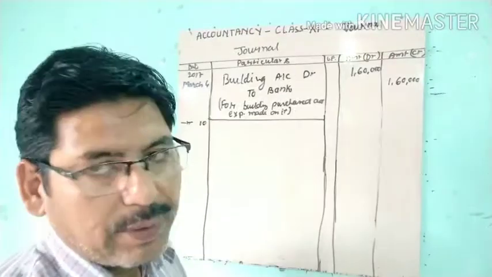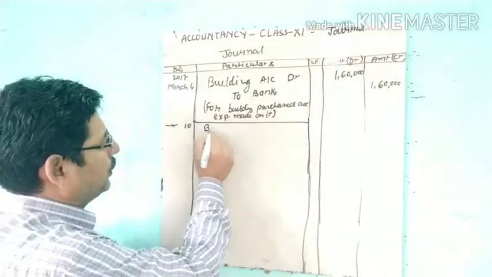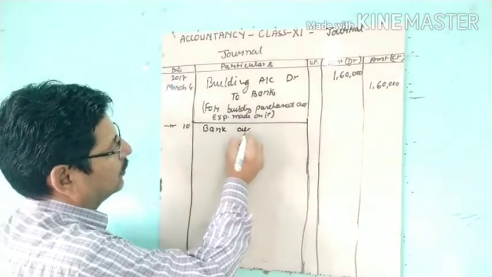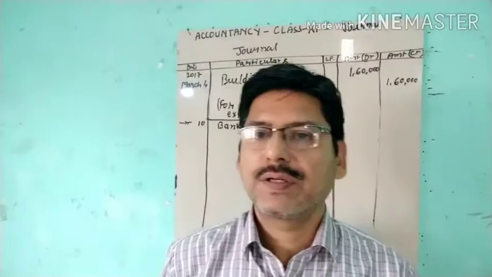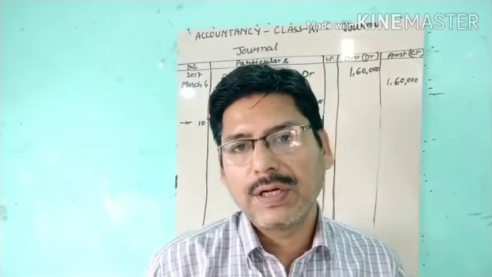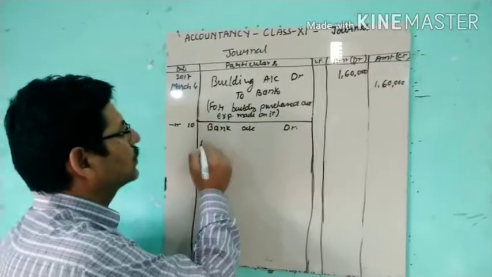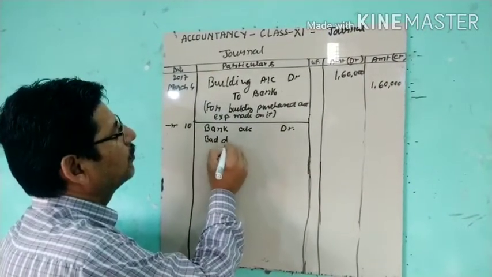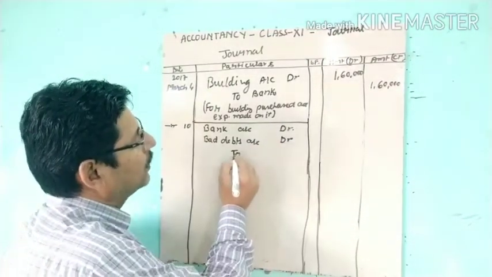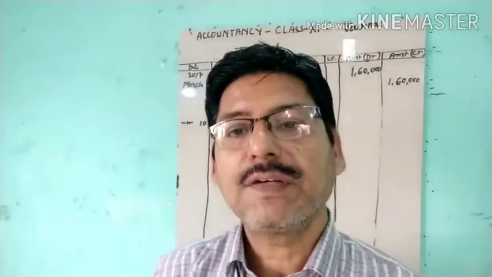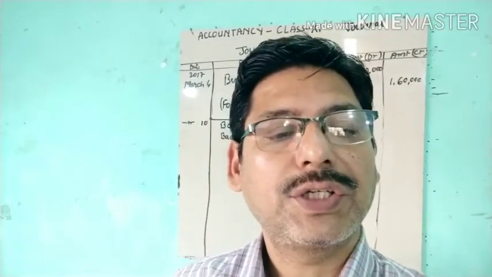So whatever amount is received, we will show it in bank account debit, and whatever the business could not recover has gone in bad debts. So bad debts account debit,